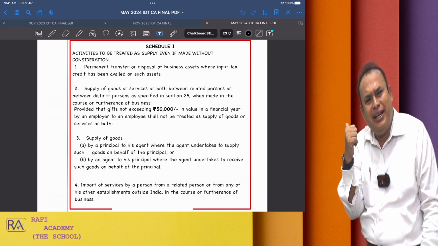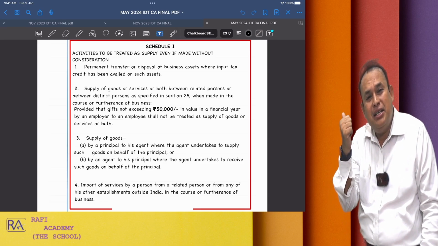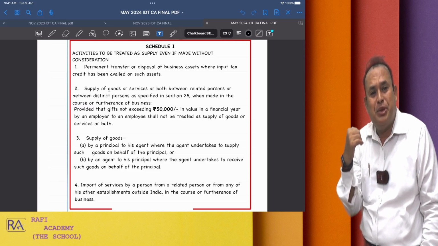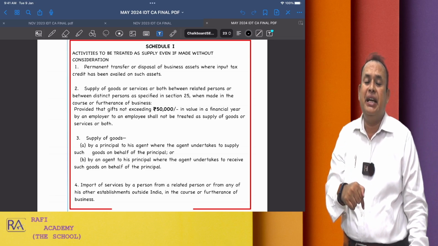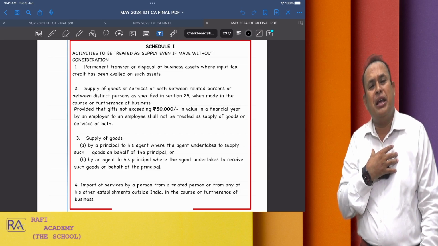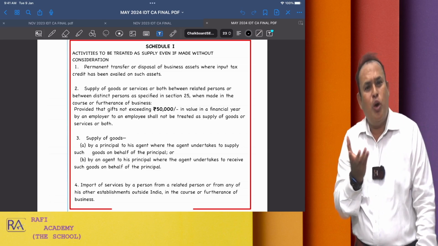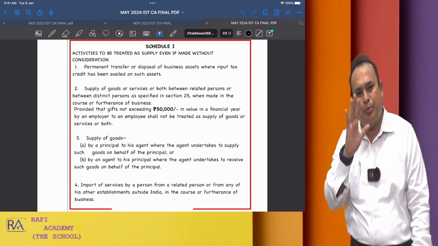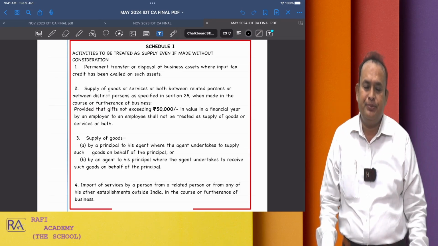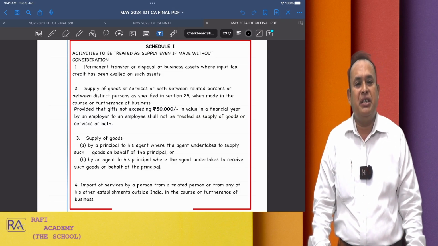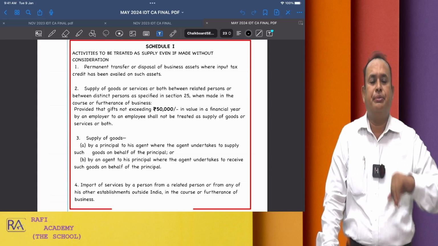The credit is already availed, no? That availed credit was given in advance with the intention that you are going to suffer cascading. In such a case, the law of the land says, no problem, Mr. Supplier, you supply the furniture to an old age home society, a non-profit organization. Yes, sir, no problem, supply. It is called supply of goods, liable for GST. Valuation: refer to the valuation rules.